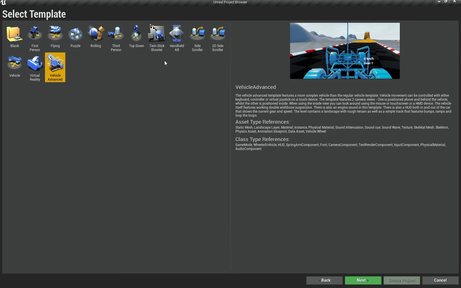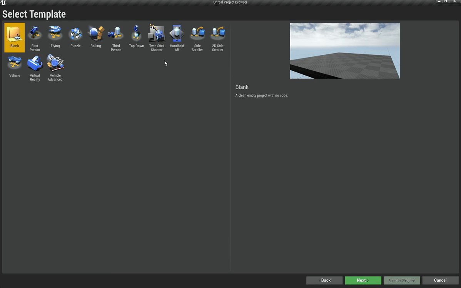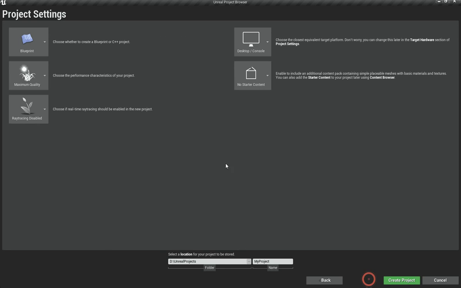And there are also these vehicle and virtual reality templates, but since this is a completely beginner series, it would be very useful if you actually get to practice everything yourself. We are going to start with a blank template, and I recommend you to do the same. Now as soon as you hit next, it should ask you these things. All you need to do here is choose whether you want to create a blueprint or C++ project.